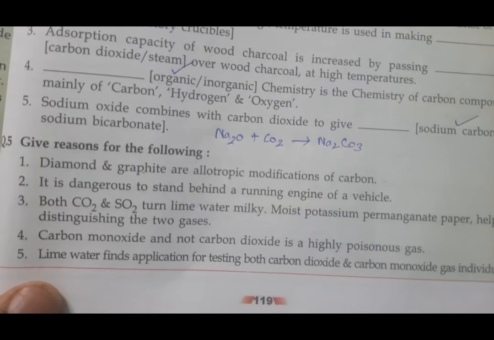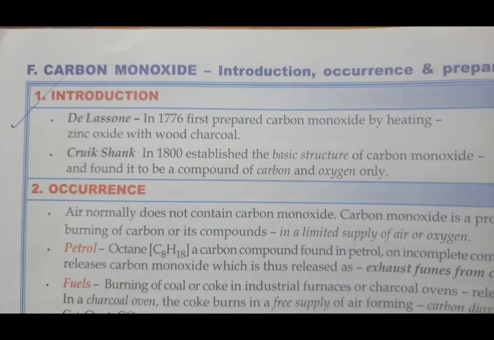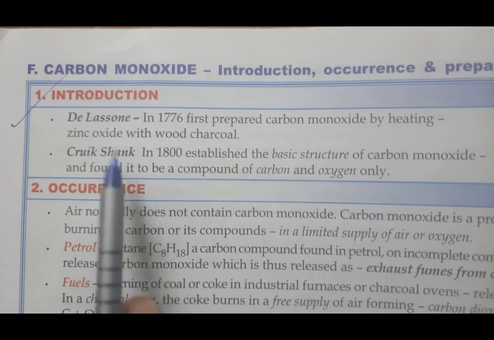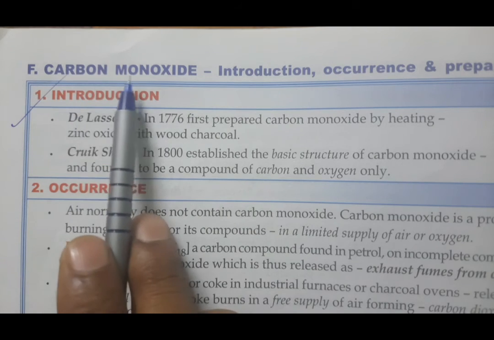Okay. So students, we have finished everything about carbon dioxide, whether it's preparation, lab or general preparation, physical property, chemical property, uses, and test of carbon dioxide also we have finished. Lime water turns milky. Now in my next video, we are going to learn about carbon monoxide, the next compound of carbon.